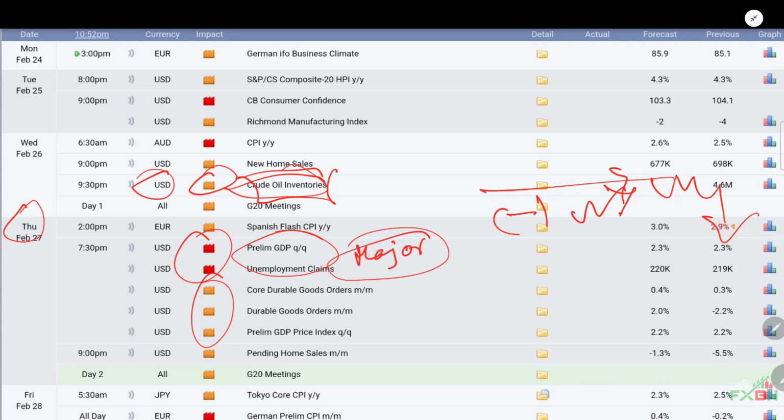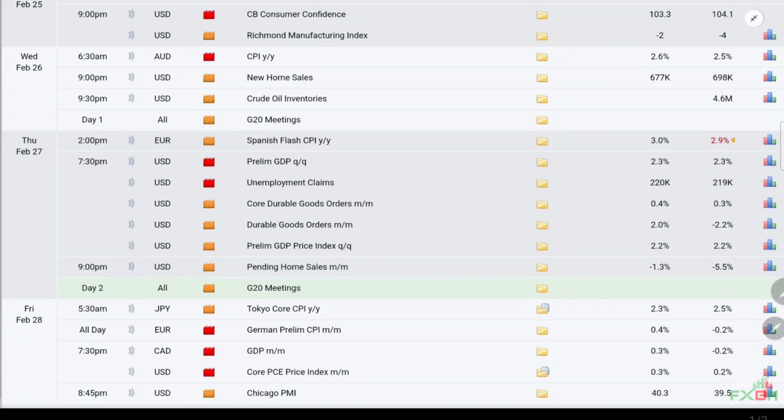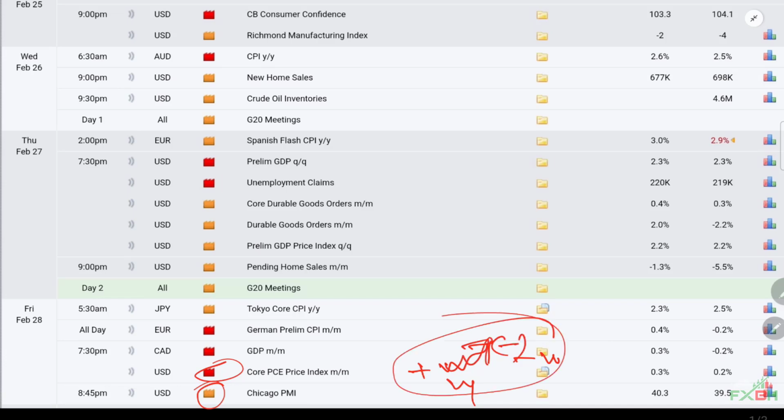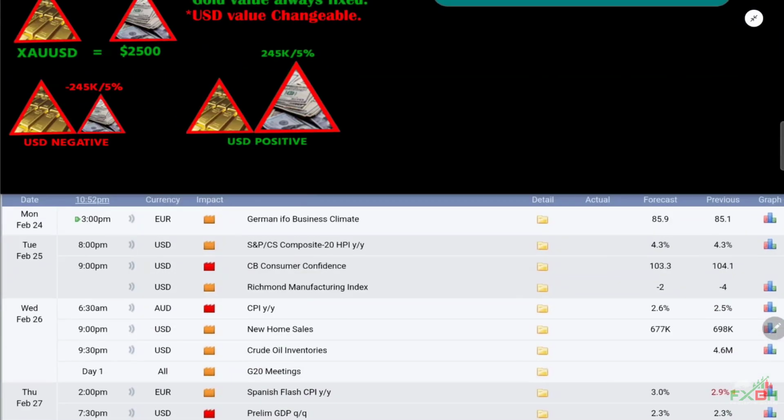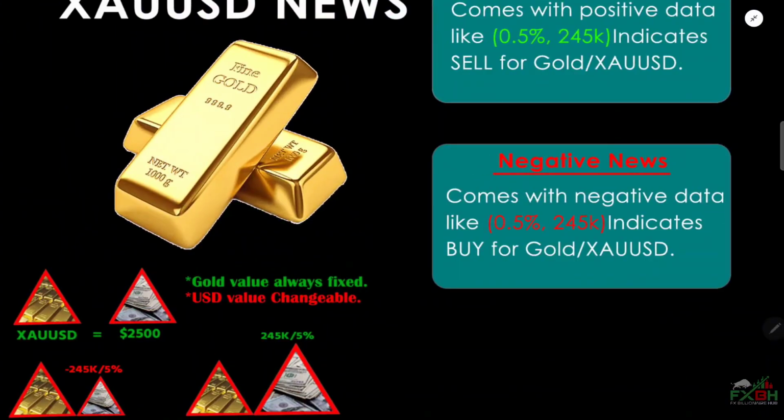Same thing: for positive we will sell gold, for negative we will buy gold. Finally, on Friday there is one USD red news and one USD semi-major or minor news. For positive value we will sell, and for negative we will buy.